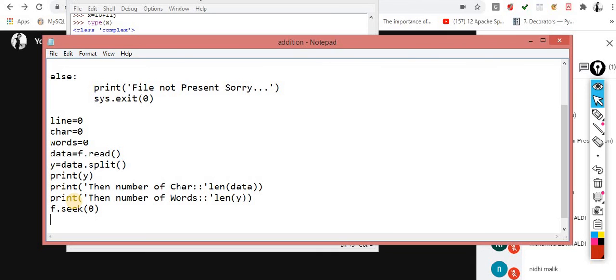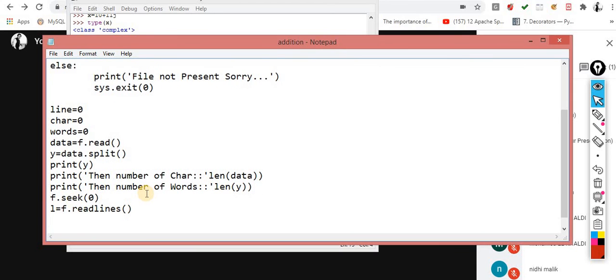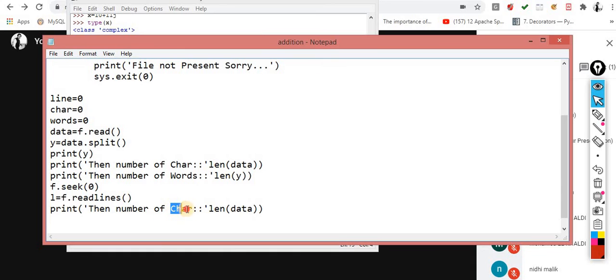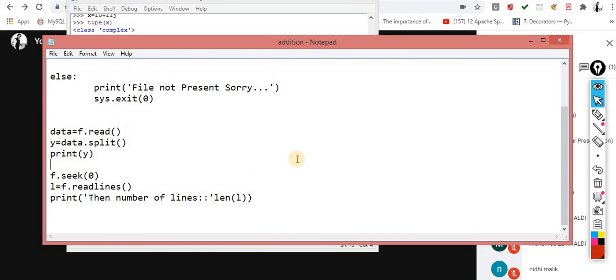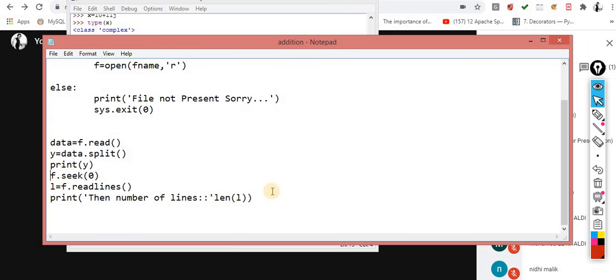Now you have to count the number of lines. For lines, how can I count? L is equal to f.readlines(). Now we are supposed to print the number of lines, which is the len of L. So there is no need for this, I make the program very simple. Control X.